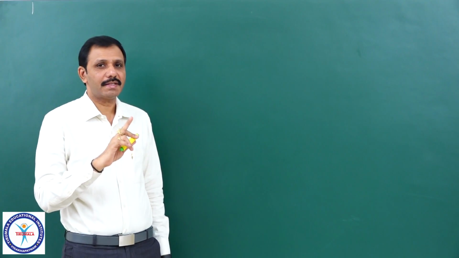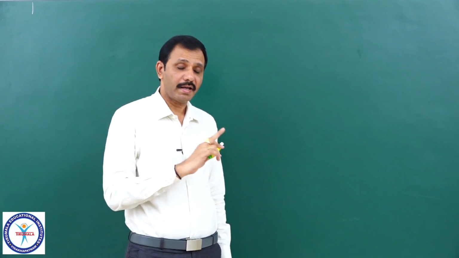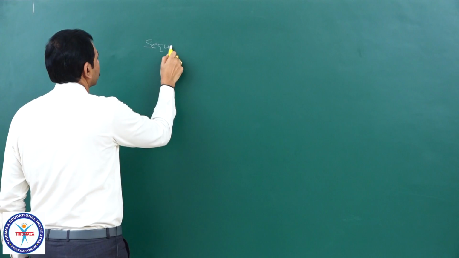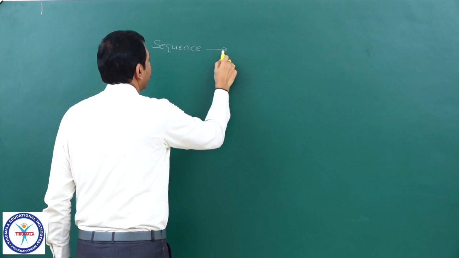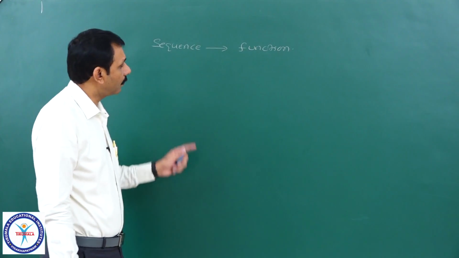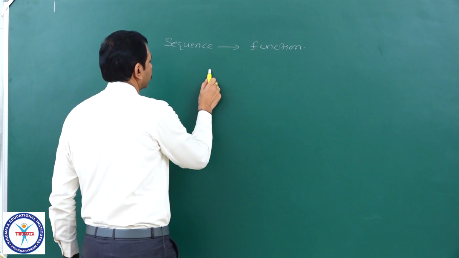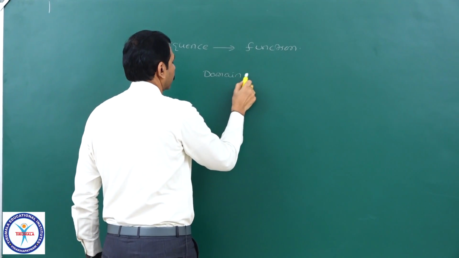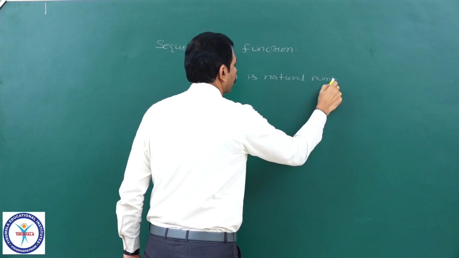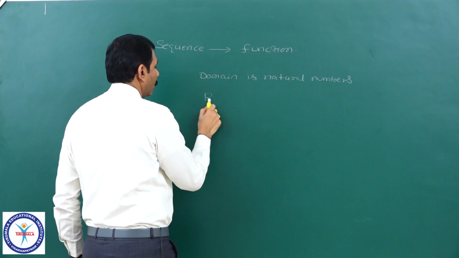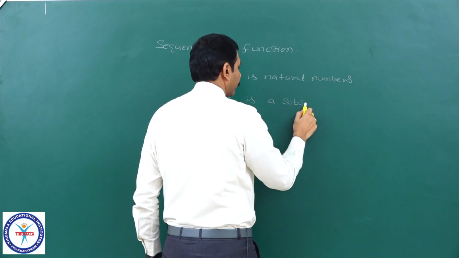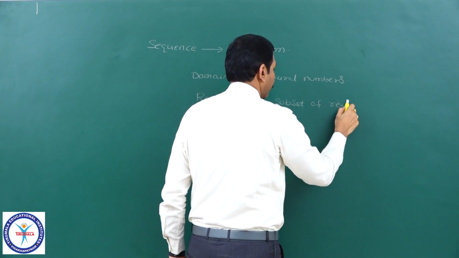Because a sequence is a set of numbers arranged in a definite order, we can say a sequence is a function whose domain is natural numbers and whose range is a subset of real numbers.